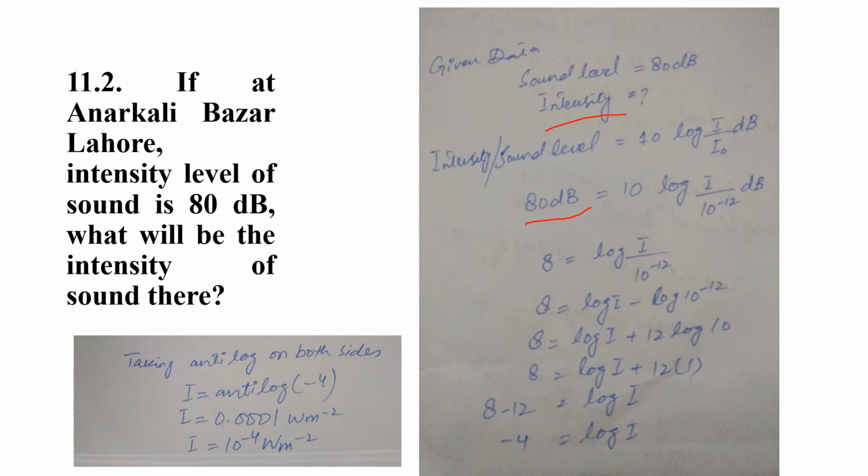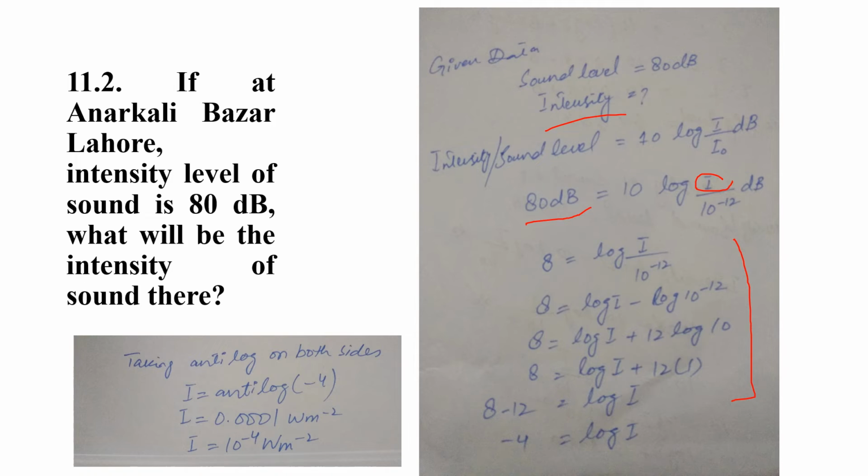10 log I, which is unknown, divided by I naught, which is always 10 power minus 12, that we have discussed in the very previous lecture, right? So we just simplify it, putting the values. This 80 and 10 divided by 10, we will get 8 is equal to log I by 10 power minus 12, then 8 is equal to log I minus log 10 power minus 12.